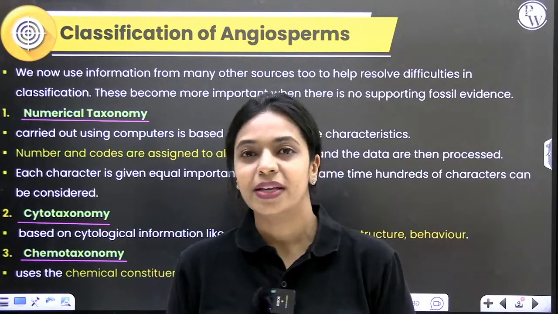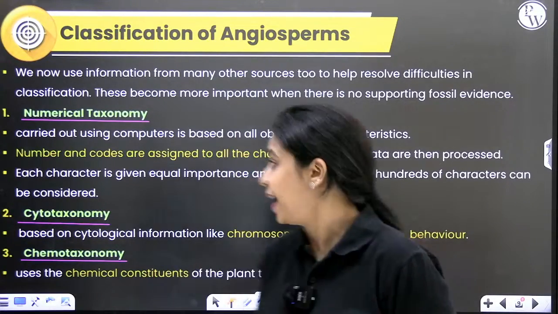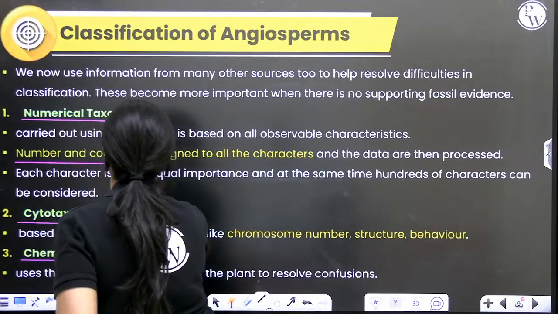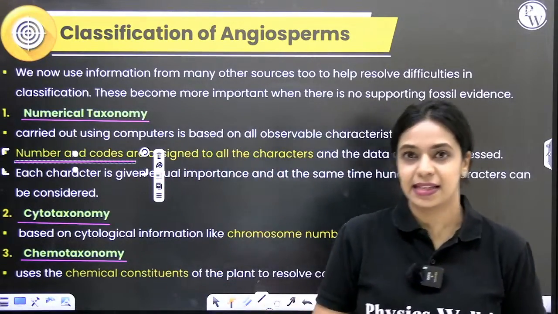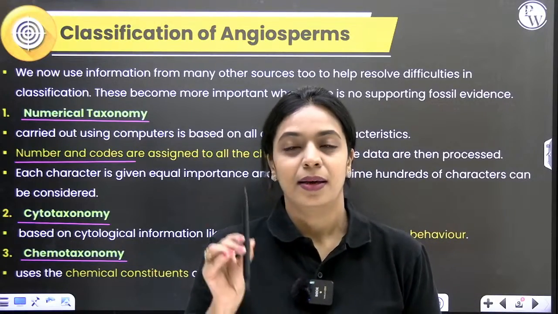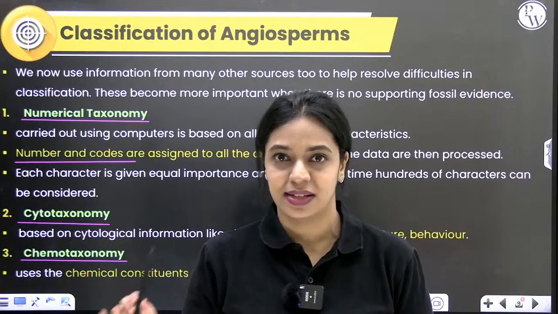So, what you can do is, you can list out all of the characters and give it codes and numbers. For example, let's say there are three plants, plant A, plant B, plant C. Plant A is a plant that you have just discovered.